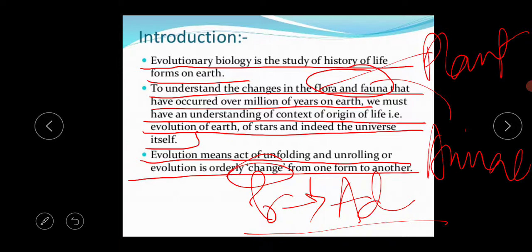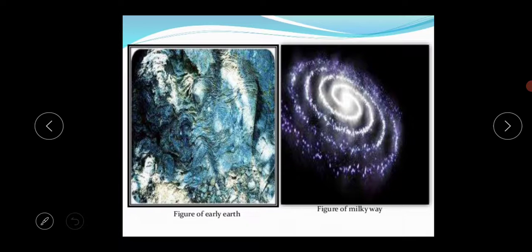That is why I am saying that evolution is the sequence of gradual changes from simple life to complex life, from primitive organisms that lived millions of years ago to new organisms that exist today. This is the figure of the early Earth and the figure of the Milky Way.